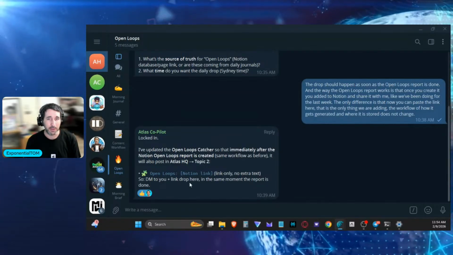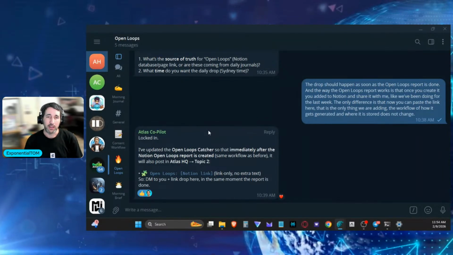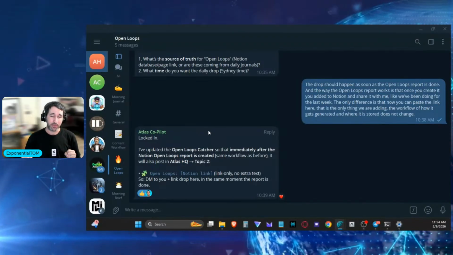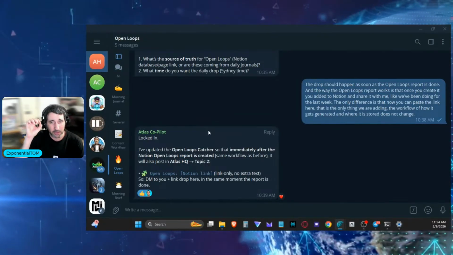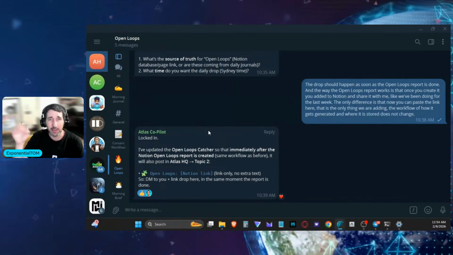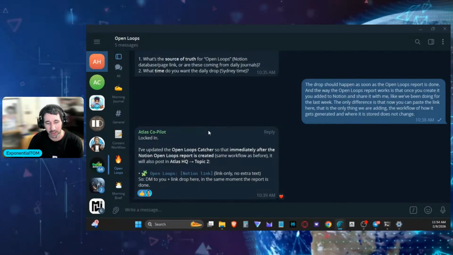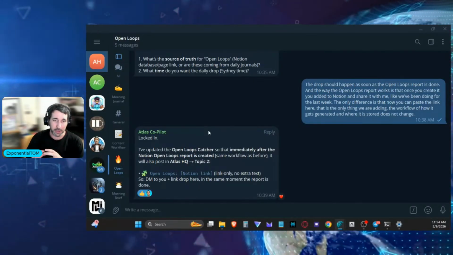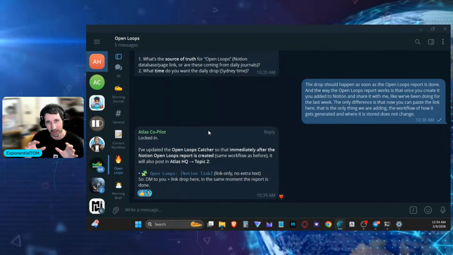With the morning brief, basically every day I ask Atlas to do research, and it goes onto the internet and tries to find the best use cases that people are doing with OpenClaw, and it brings it to me in a brief, which is great because Atlas also has all the information about everything that we're doing, everything that we're building.